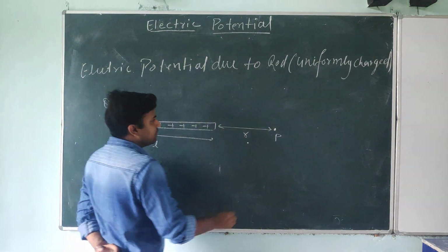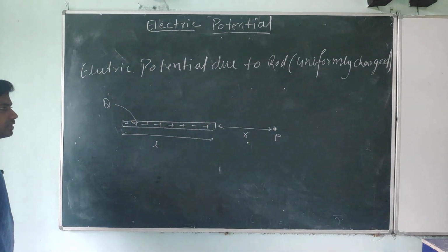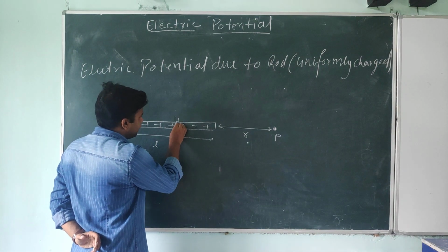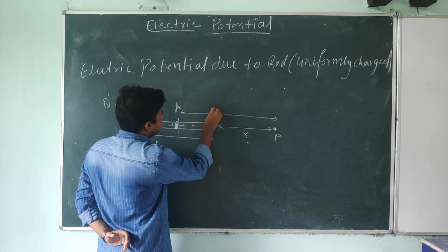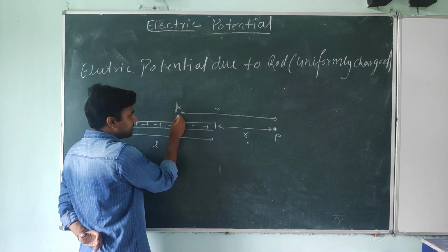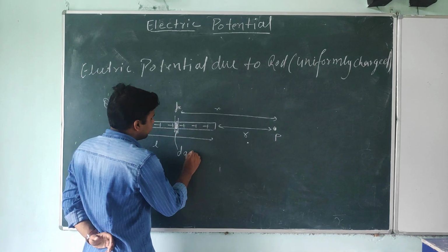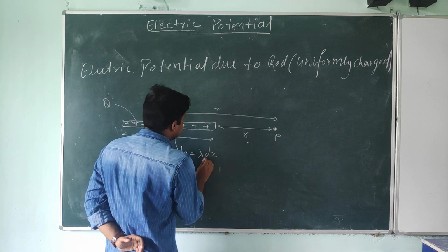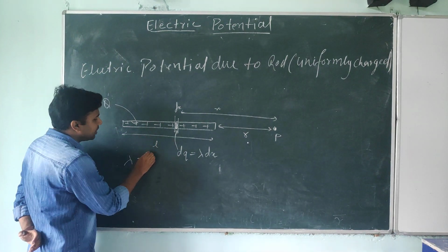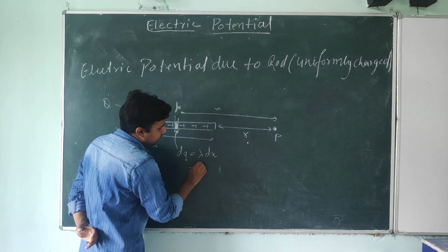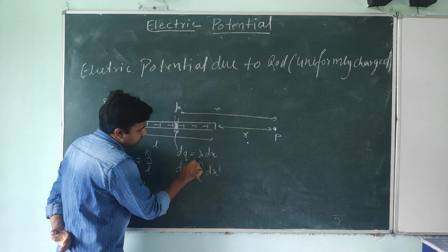Here if you have to find the electric potential at P point, how can you find it? First take a strip. The strip length is dx, which is x distance far from here, and since dx is a small distance, the charge is also very small. That's why I am assuming it's dq. And what is the value of dq? It's lambda into dx. Lambda is what, students? Here charge is linearly distributed, so that's q by l. So we can put here q by l into dx. This is the dq. Is it or not?